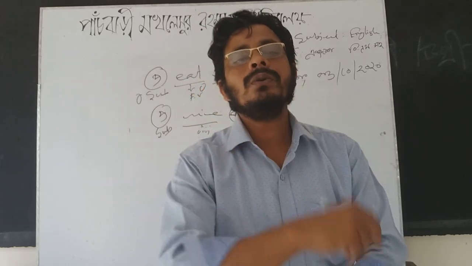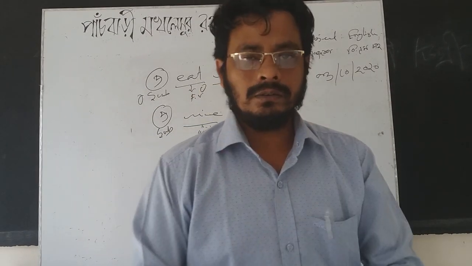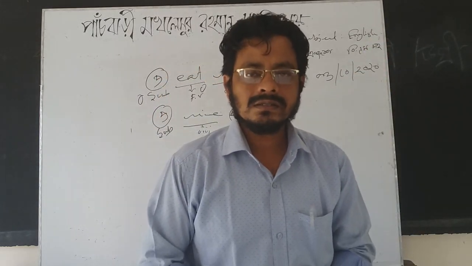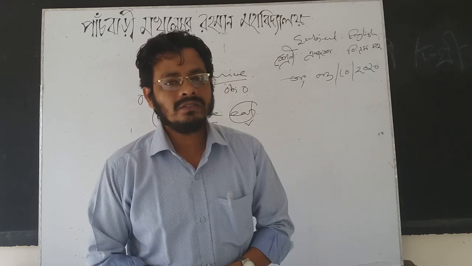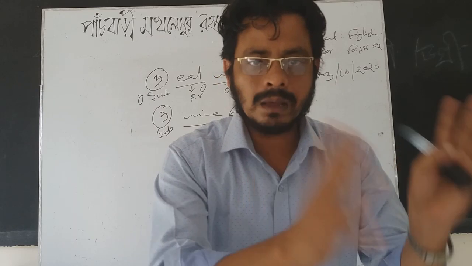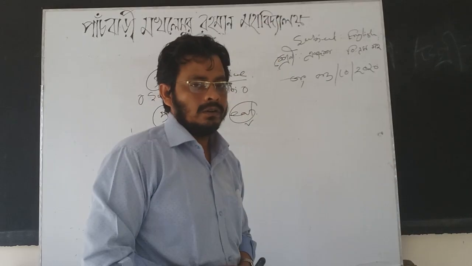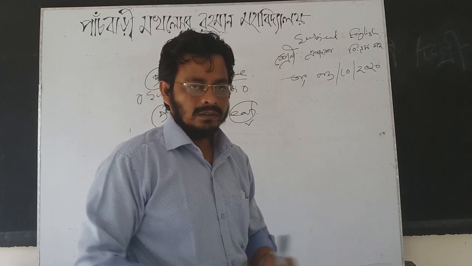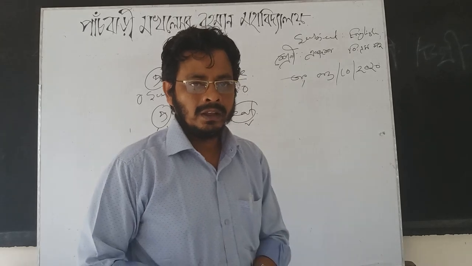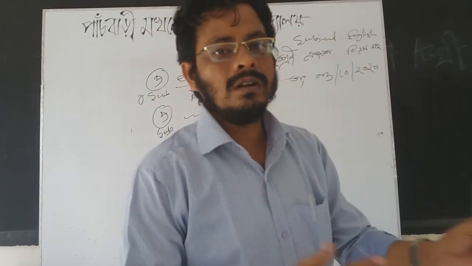We will have to find out subject. We will have to find out predicate. The two important elements of a sentence are subject and predicate. The first one is subject and the second one is predicate. We will have to know what is subject and what is predicate. Subject, for whom something is said, this is subject. What is predicate? What is said about the subject is called predicate.